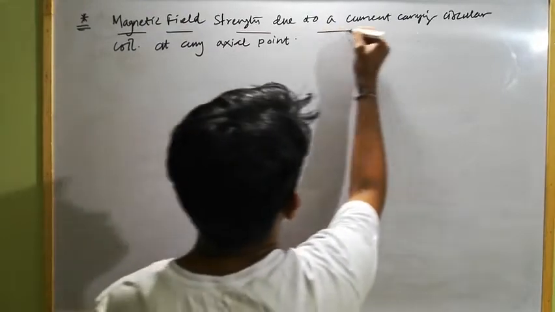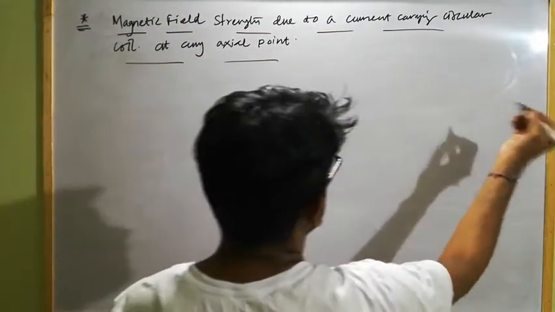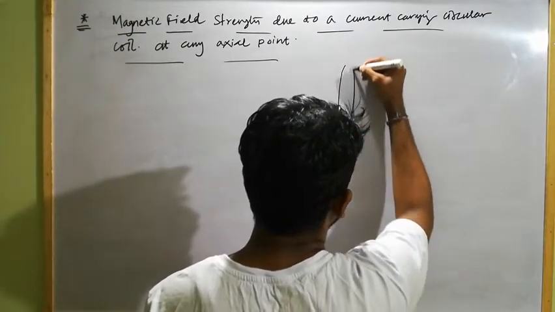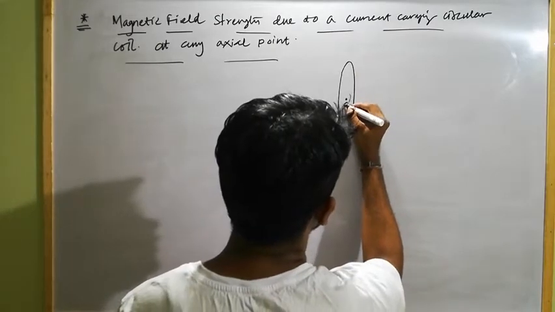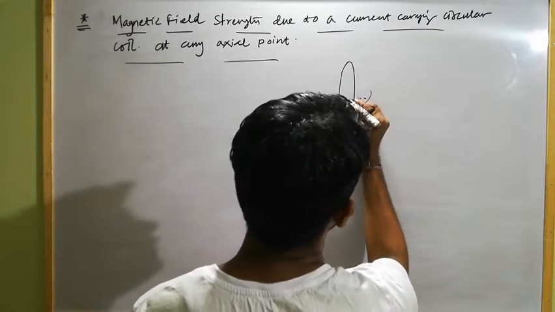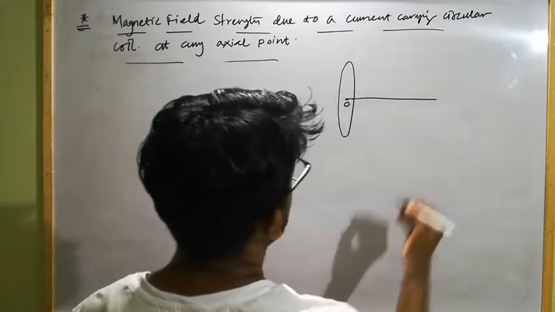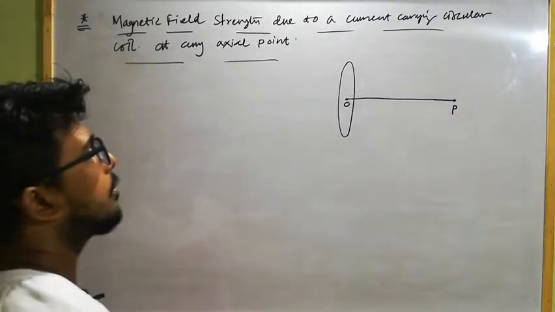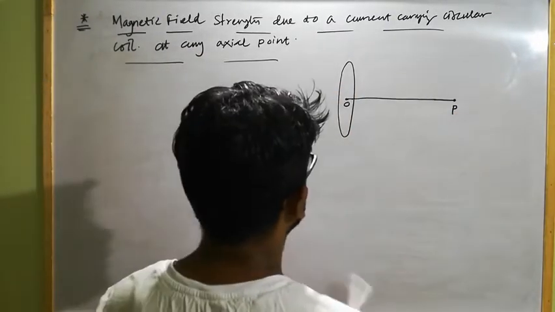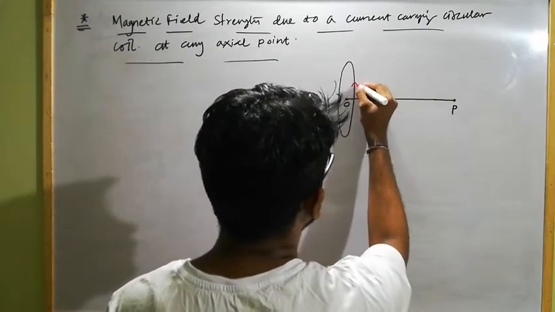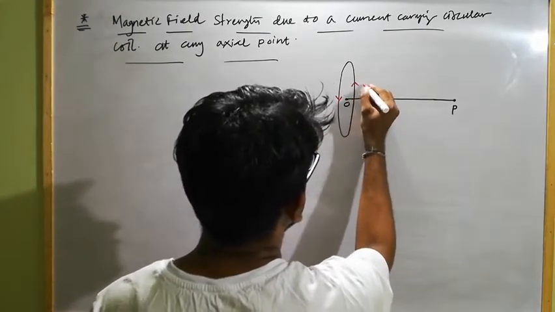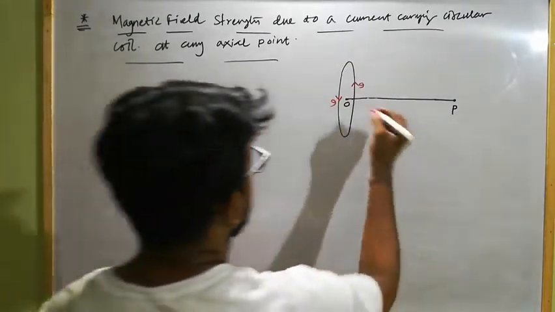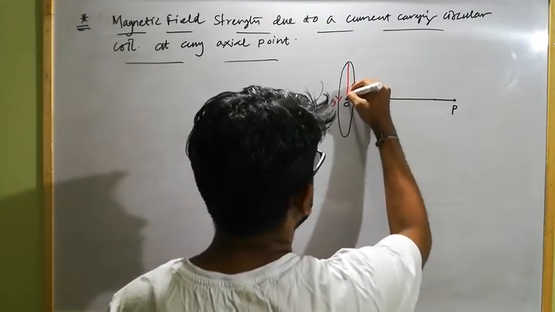So let us draw the diagram first. Okay, this is a current carrying coil, a circular coil. O is the center of the current carrying coil and this is the axis of the coil, and at this point P we have to calculate the magnetic field strength due to this coil. Let current I flow through this circular coil in this direction, like this. And the radius of this circular coil is R.